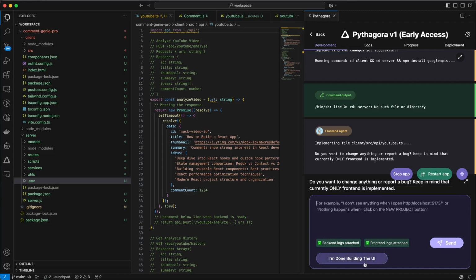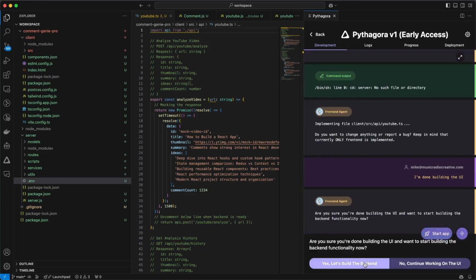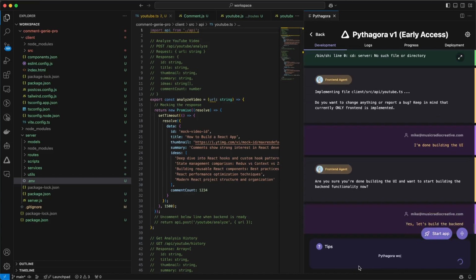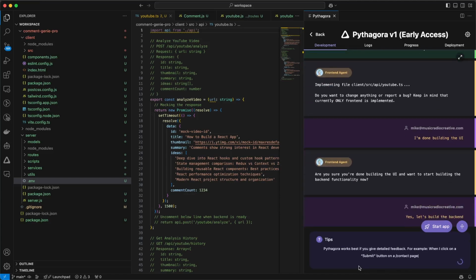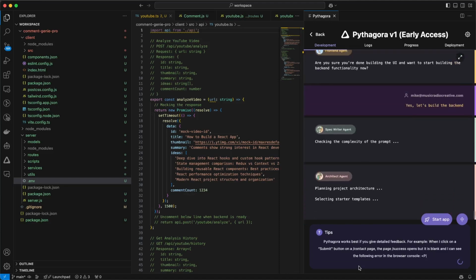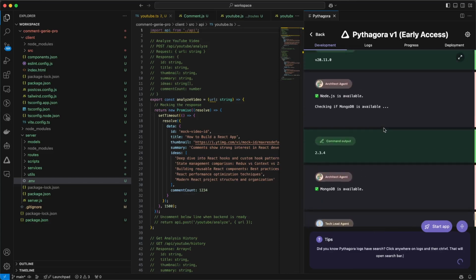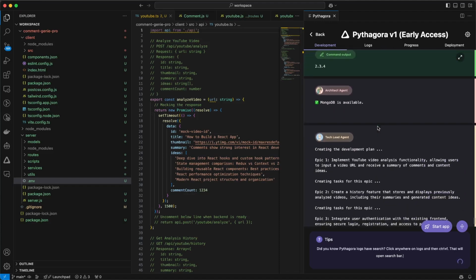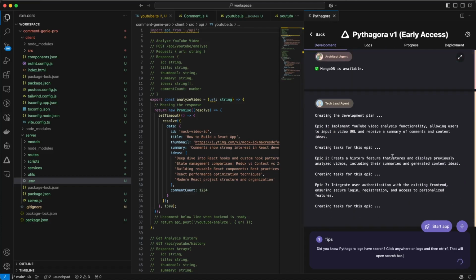I'm done building the UI, and it will switch over and say, yes, let's build the back end. So now that we've done the front end, it's working just as a developer would. It's calling on the back end agent who's writing the spec there and making everything work. Look at all these different agents, the spec writer, the architect, they're all working in tandem to make my app awesome. Now here we can see the architect agent is going back and forth with the tech lead agent discussing how they're going to make this app work.